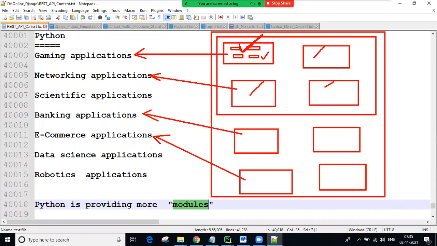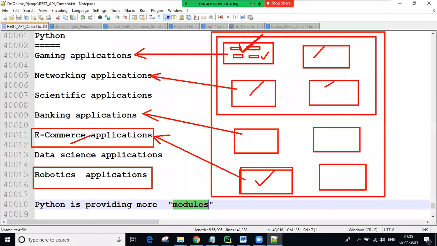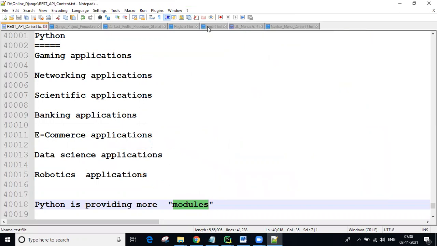Later, guys, whenever you join a company and they want an e-commerce related application, you check what module is there for this, download it, read about it, and work on it. For robotics, a different module is there. So you check what that module is, download and install it, and work on it. Like that, we can use all the third party modules while developing applications.